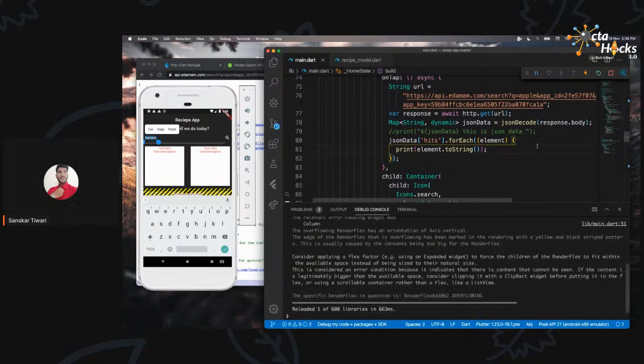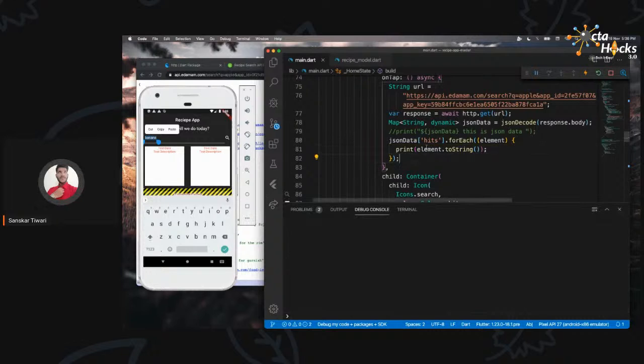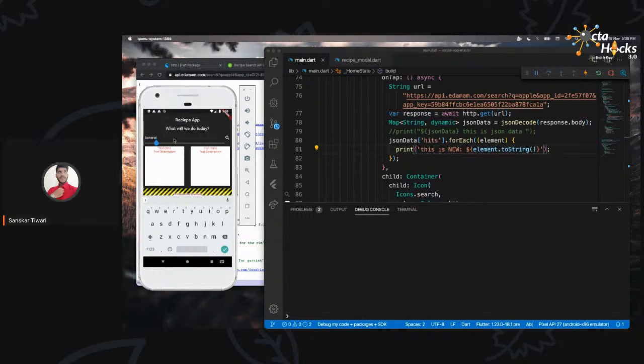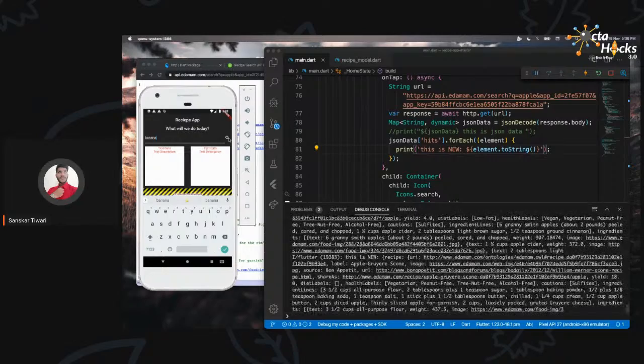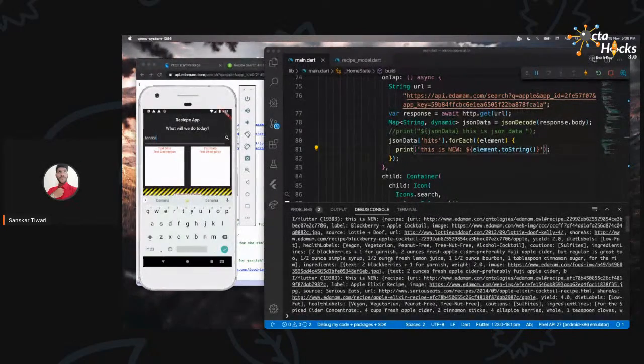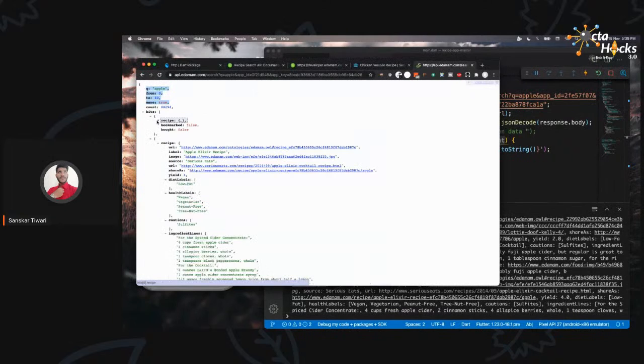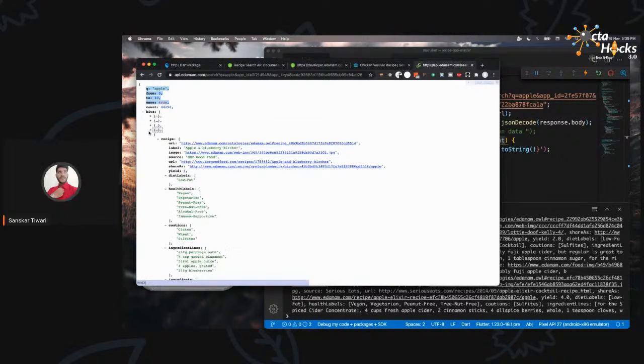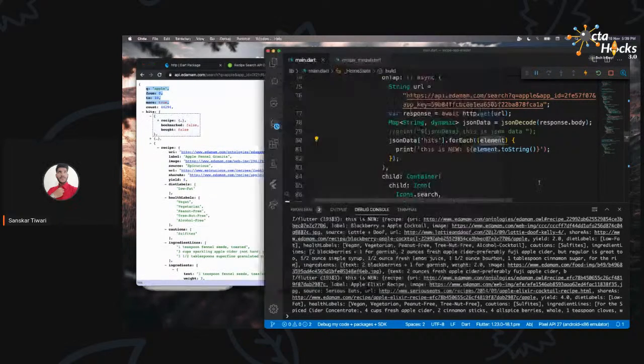So let me save this, clear this all. Let me add something else as well, so that there is a bit of separation for understanding the different elements. This is new. Okay, so let me clear this all, and then we are going to click on this button. It's going to wait for some time to get the data, and now it is not the same as before. It is now separated into different elements. What are the different elements? Well, the different elements are nothing but these different maps which were there, right? So let me show you one example.